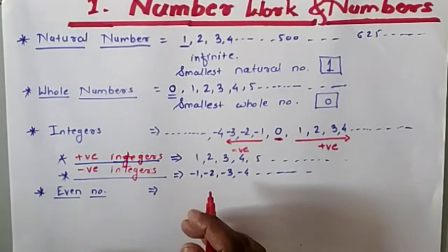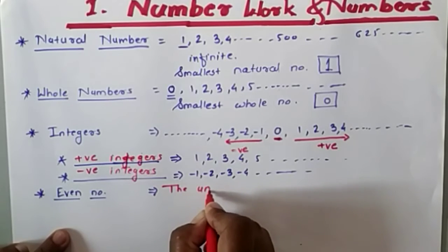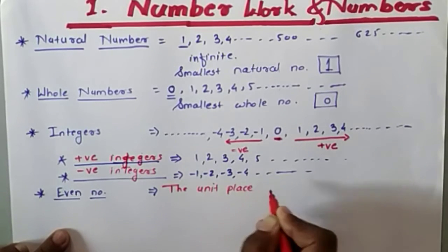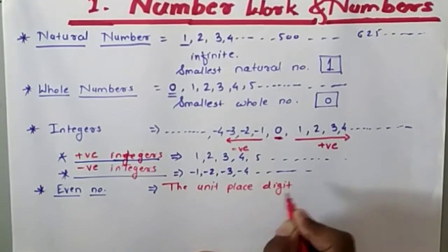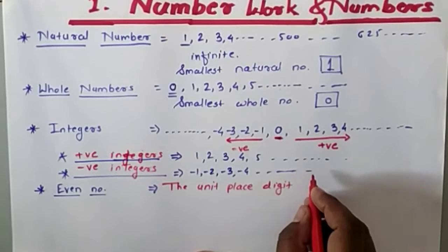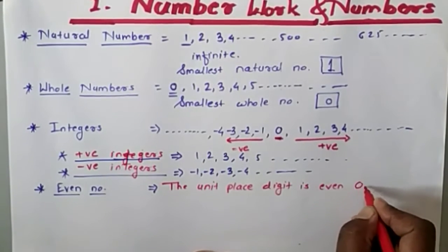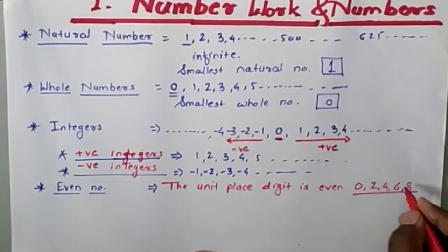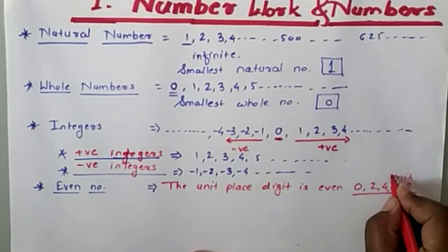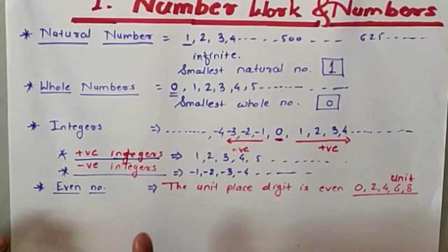Or, if the unit place digit is 0, 2, 4, 6, 8, at which place I told you? The unit place. If these numbers are in the unit place, then the number is called an even number. Okay, so this is the definition of an even number.